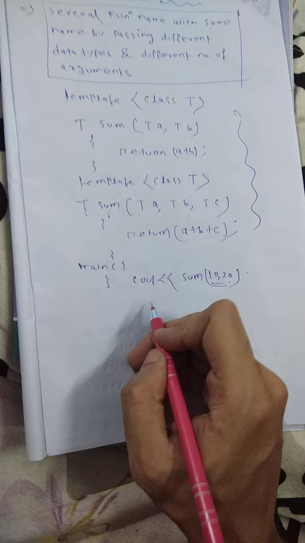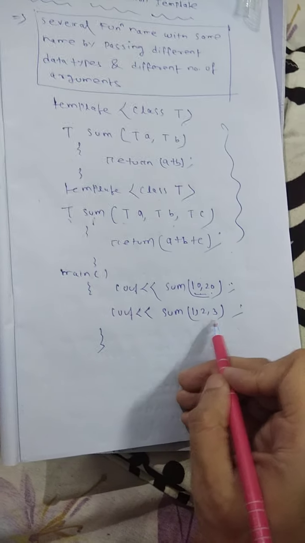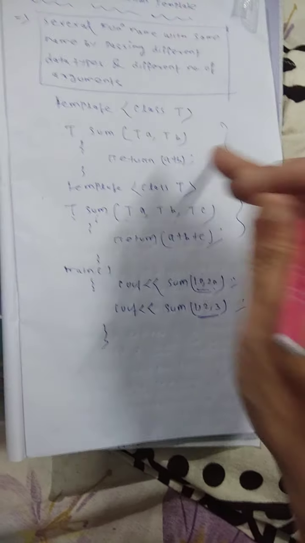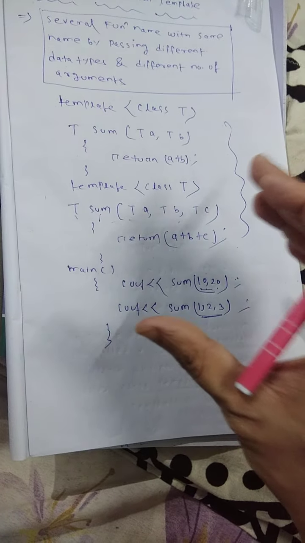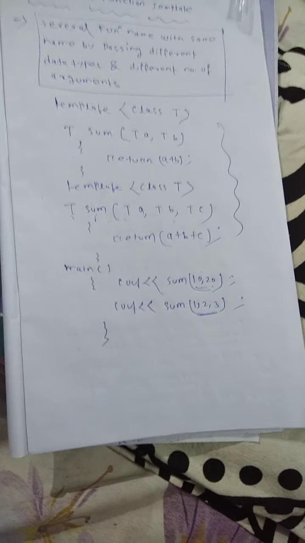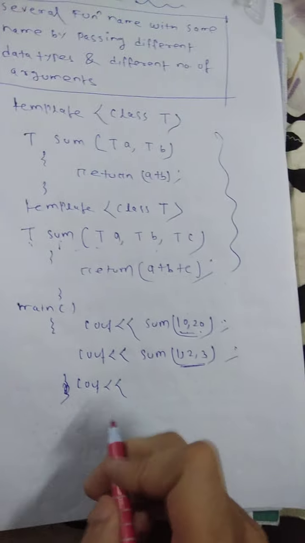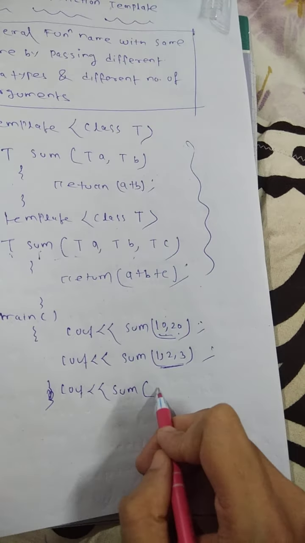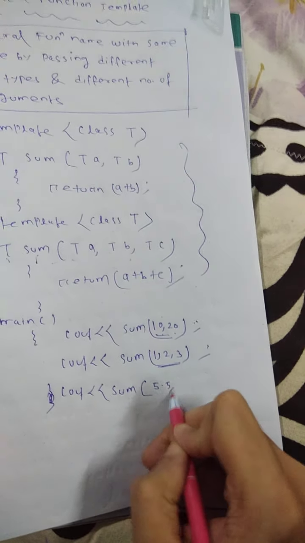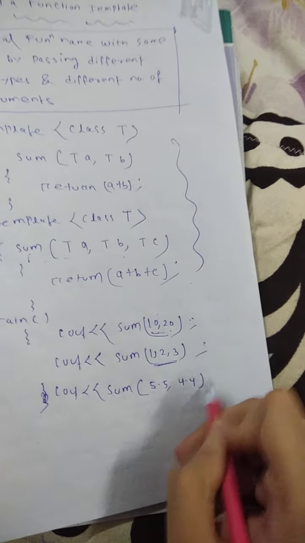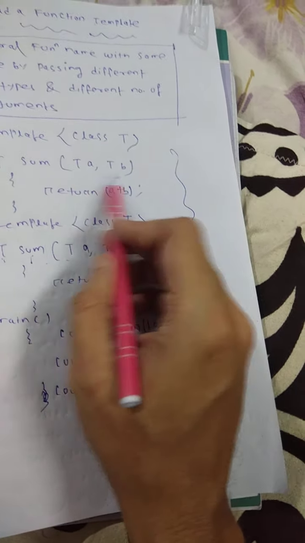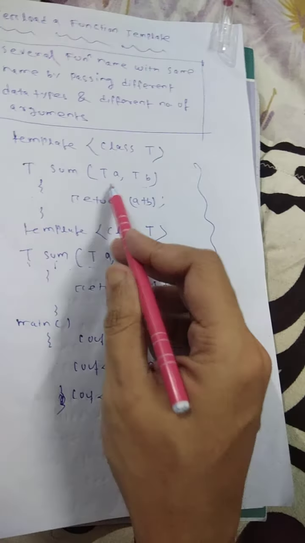But whenever you pass 3 arguments, then it will invoke the 3 argument function. So that is your overloading of your template function or function template. Similarly, if you pass suppose 5.5, 2 floating values, then it also calls the 2 argument function.